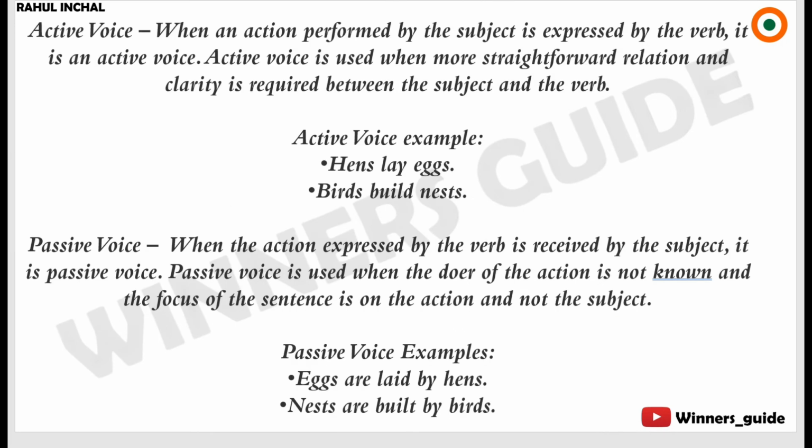Now, active voice: when an action performed by the subject is expressed by the verb, it is active voice. For example, hens lay eggs. Birds build nests. Coming to passive voice: when the action expressed by the verb is received by the subject, it is called passive voice. For example, eggs are laid by hens. Nests are built by birds. This is basically active and passive voice.